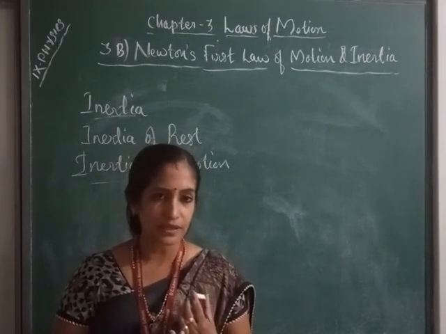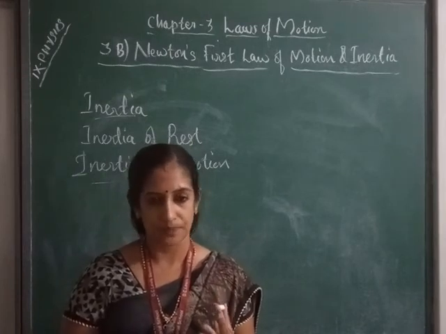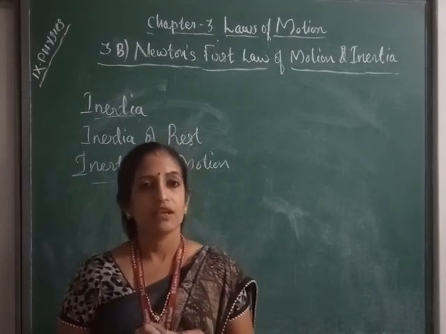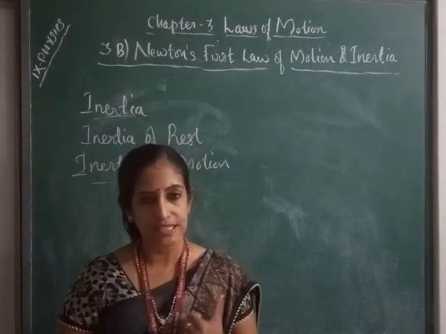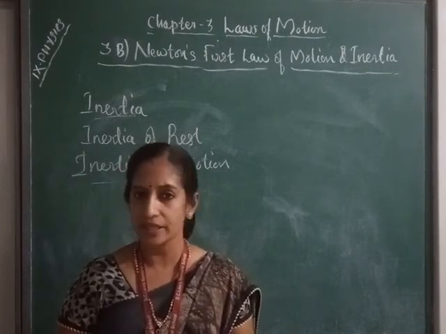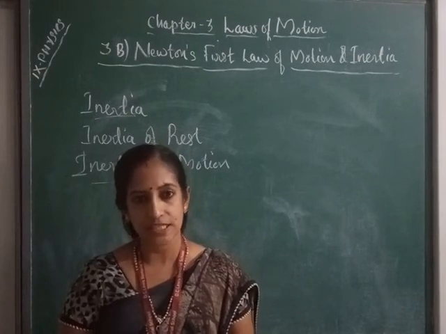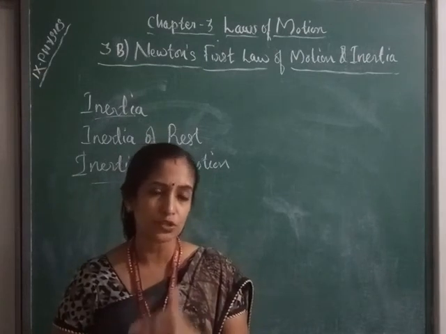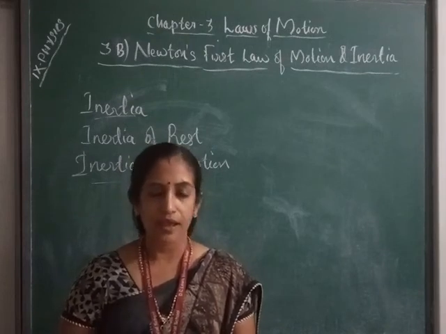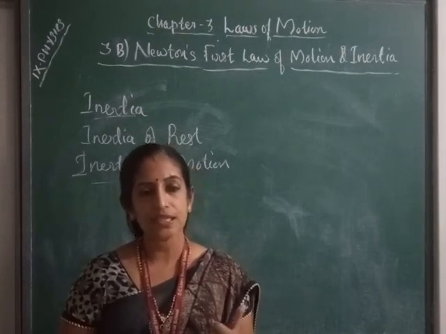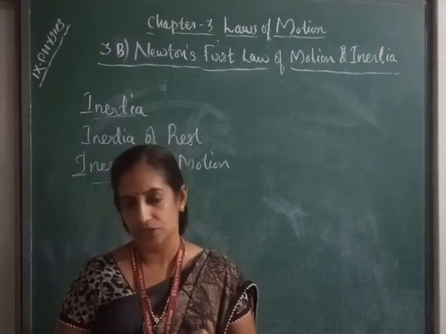And then we learned Newton's first law of motion. From the first law, we understand two things: inertia and the definition of force. And what is inertia? The tendency of an object to remain in a particular state is called inertia. And inertia is of two types: inertia of rest and inertia of motion.